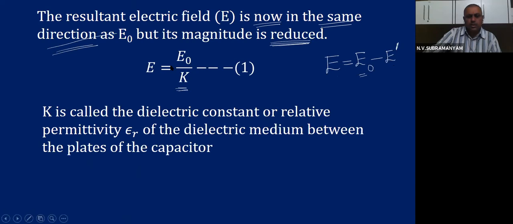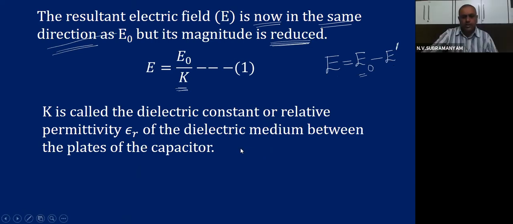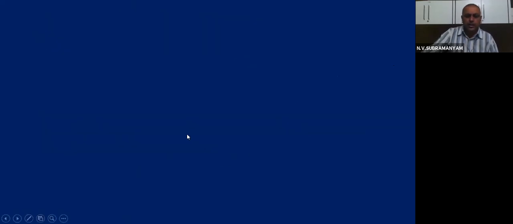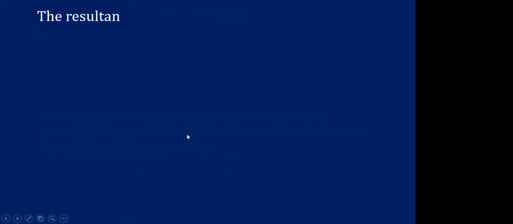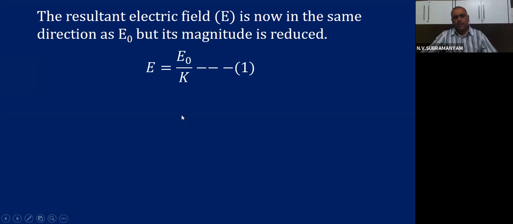Okay, so E is E0 by K. K is called the dielectric constant. That means the electric field got decreased K times because of the presence of dielectric material. So the resultant electric field is in the same direction as E0, but the magnitude is reduced. E is E0 by K.